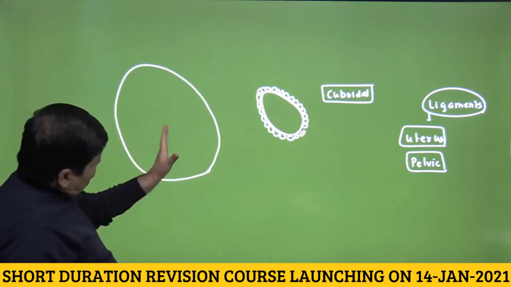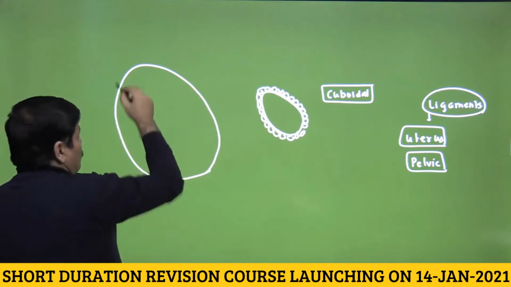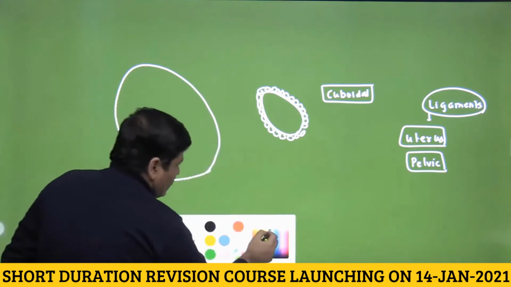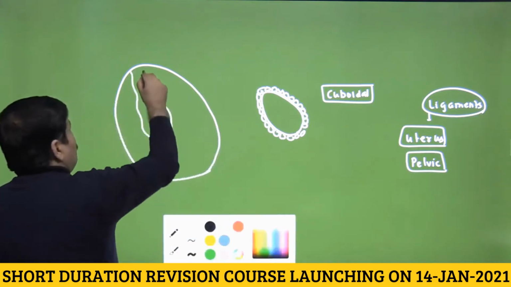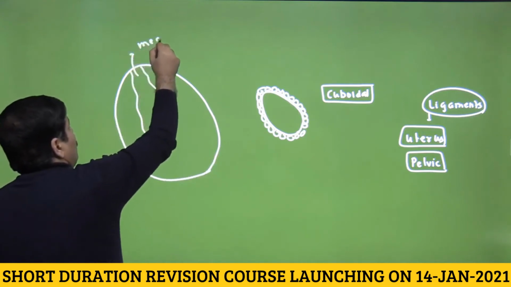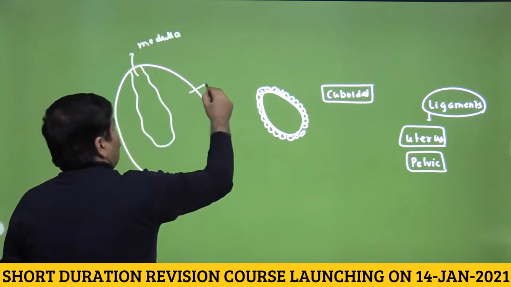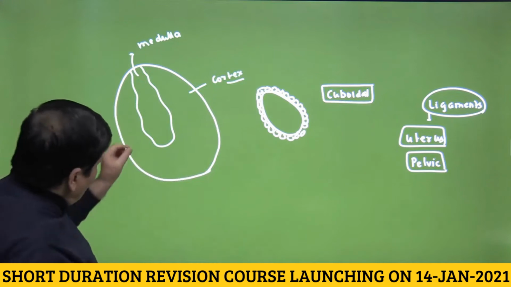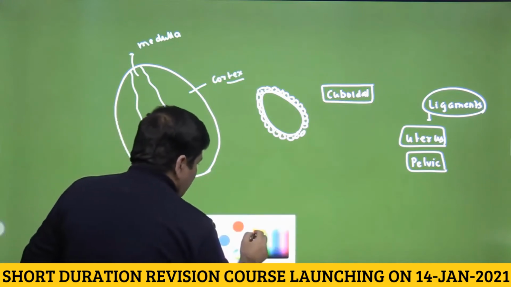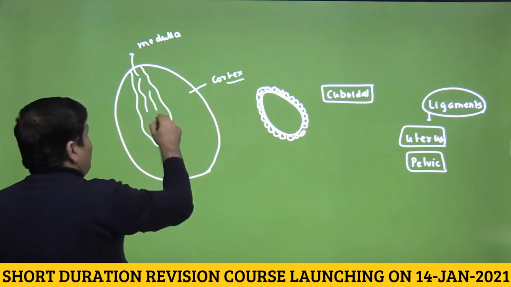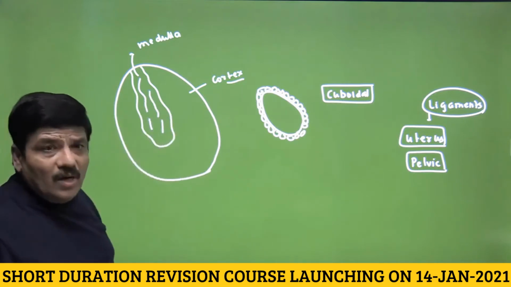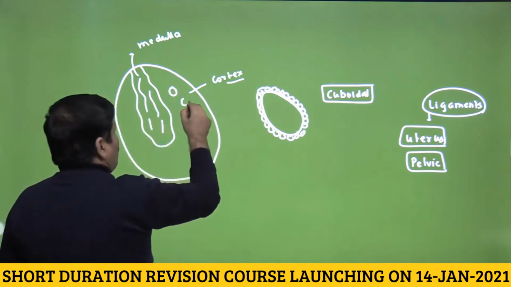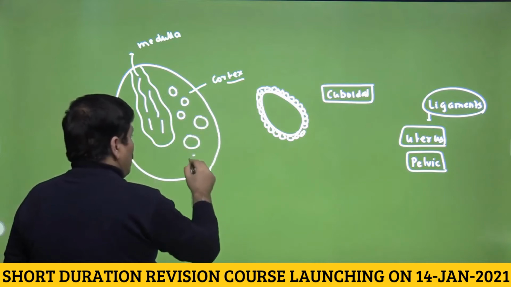The stroma of the ovary would be divisible into a central portion, let us take this color, the central portion would be called the medulla, and obviously the outer part would be called the cortex. When you see the ovary, in the medulla are present the blood vessels, the lymphatics, etc., and in the cortex there would be a large number of follicles in varying stages of development.